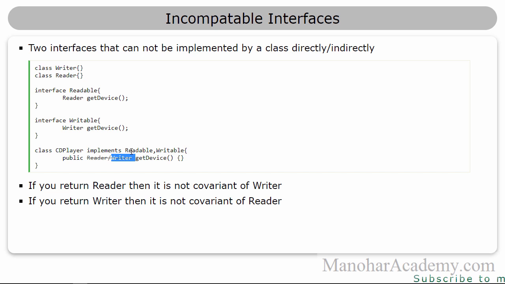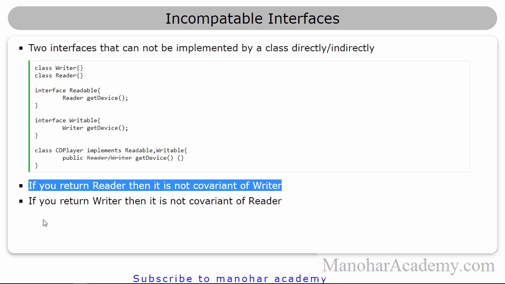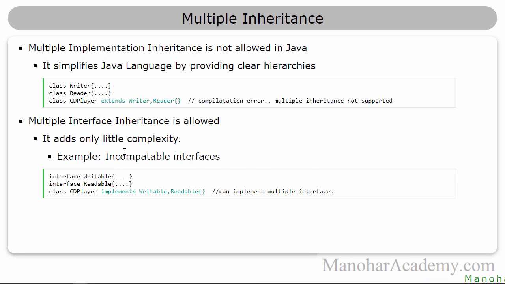So these two interfaces are incompatible when you try to implement them. Here you can read that if you return Reader, then it is not covariant with Writer. If you return Writer, then it is not covariant with Reader. So you can't implement both interfaces at the same time. This is one small complexity that you are going to get whenever you try to implement multiple interfaces. But most of the time you don't get it. Sometimes you may get it.